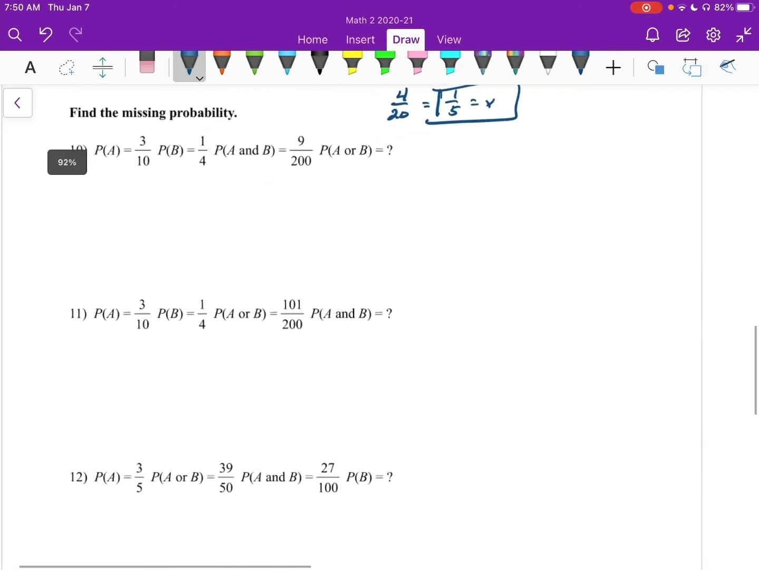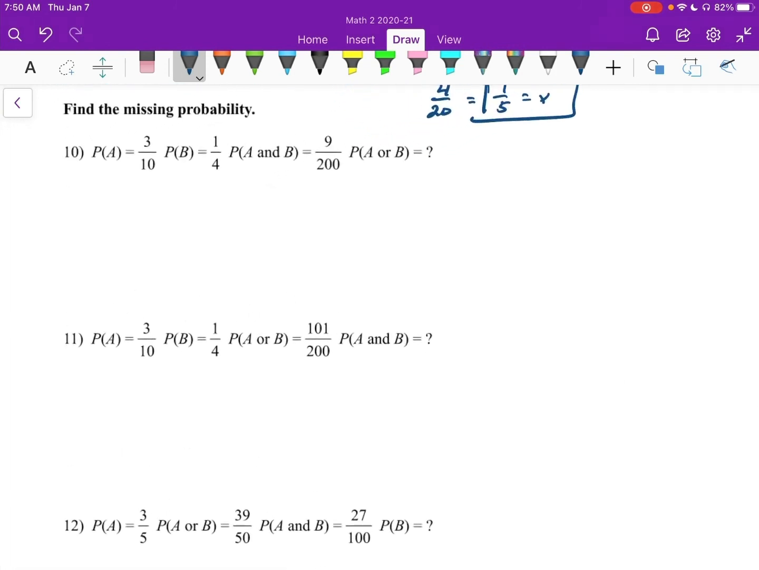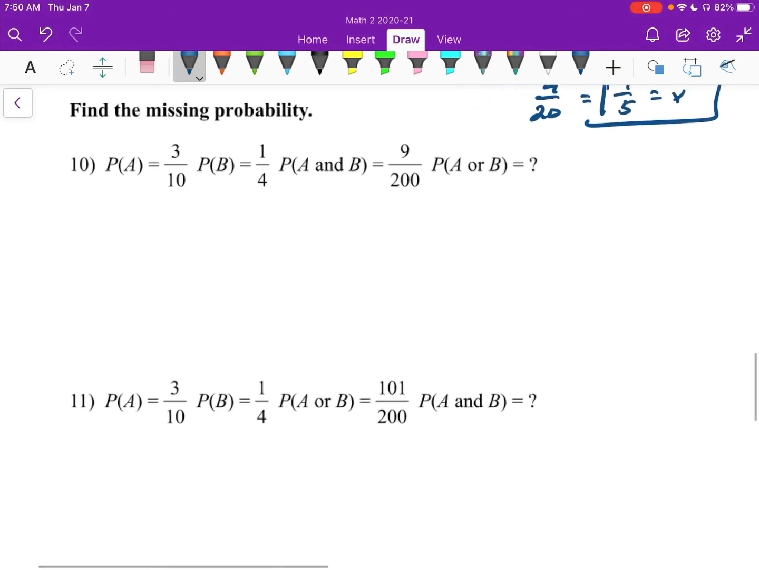10, 11, 12. This one just says to find the missing probability. It doesn't tell us if they are mutually exclusive. So we might have to use some information in the problem to know if they are or aren't. So we want to plug in and find what we're missing. So starting off, I look at what are we missing, A or B. So I'm going to call that my X. That's what stands all by itself.